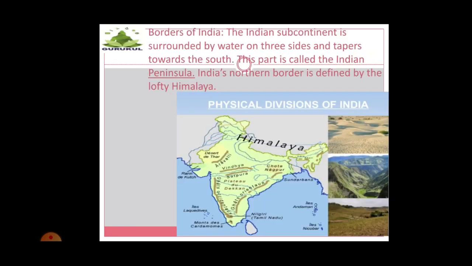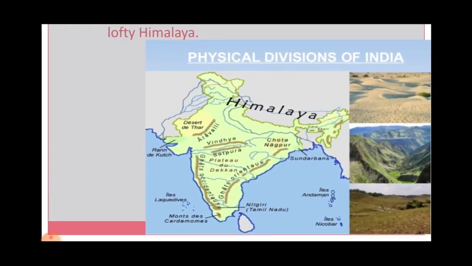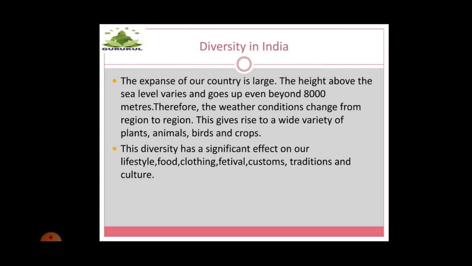Now, borders of India. The Indian subcontinent is surrounded by water on three sides and tapers towards the south. This is called the Indian Peninsula. India's northern border is defined by the lofty Himalayas. You all are aware that the northern side is surrounded by the Himalayas, whereas we can see different hilly regions and ranges in different states, and they show great variety in that form.